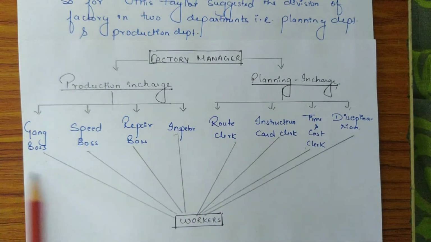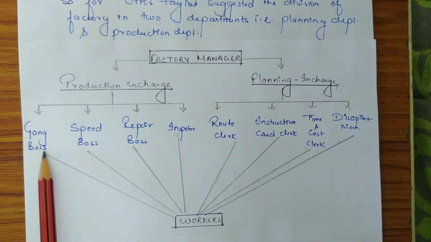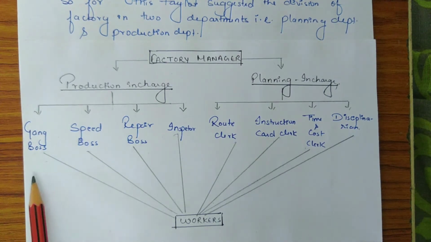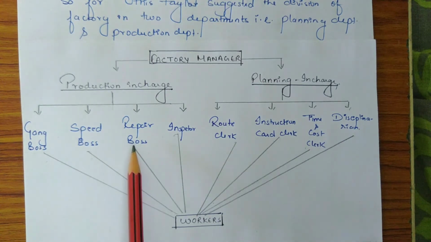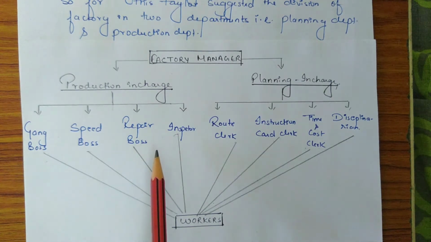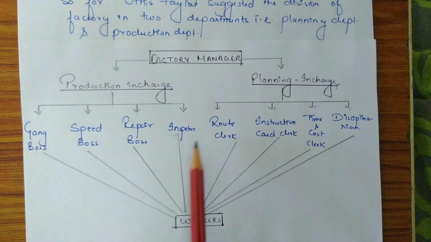We will now discuss the functions of the supervisors under the production department. The first supervisor is the gang boss. What does the gang boss do? He arranges all the machines, tools and other resources required for performing the job so that there is no delay. Speed boss: this supervisor assures timely completion of the job. Repair boss: this boss ensures that machines and tools are kept in working condition. And the work of the inspector is to keep a check on quality control of the output.